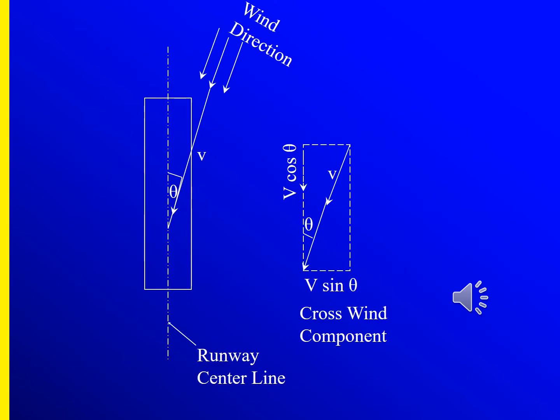So in this case, the wind component relative to the aircraft direction can be divided into two components, V cos theta and V sin theta. So this is the wind direction and the runway center line. The wind direction can be divided into two components relative to the runway center line. So this is V cos theta and V sin theta. Those are the crosswind components.